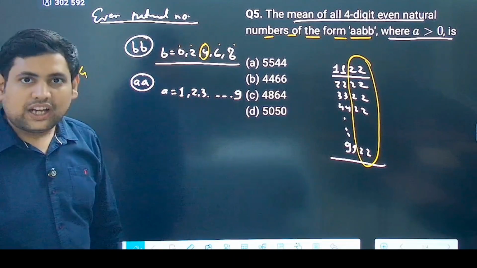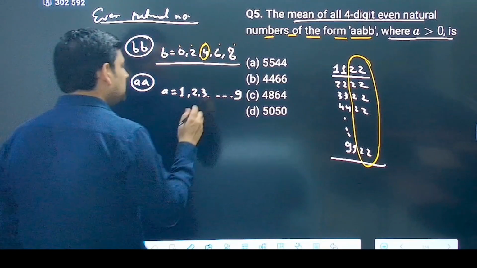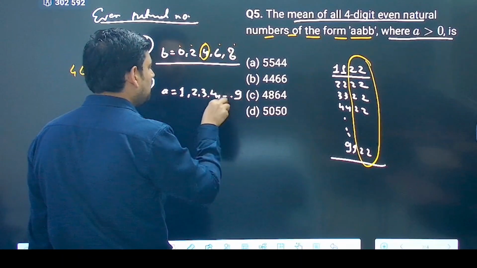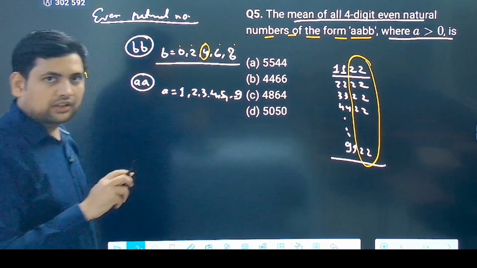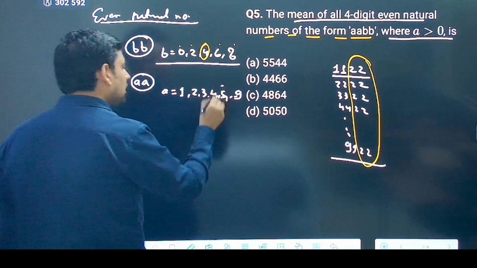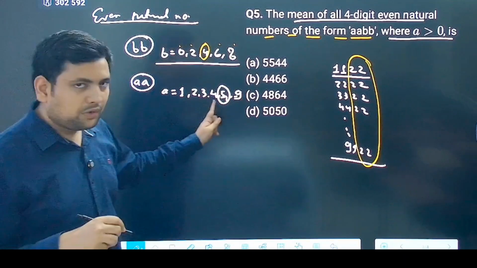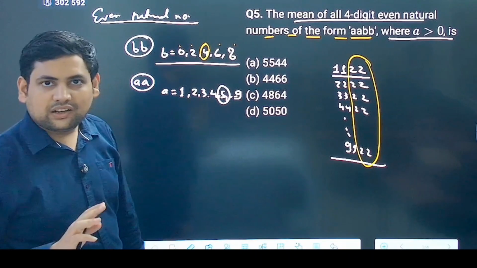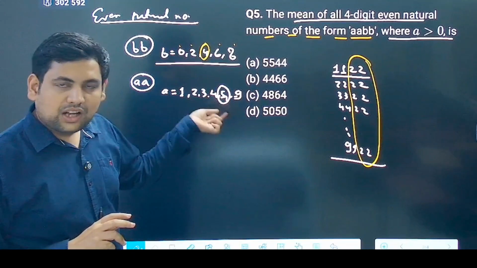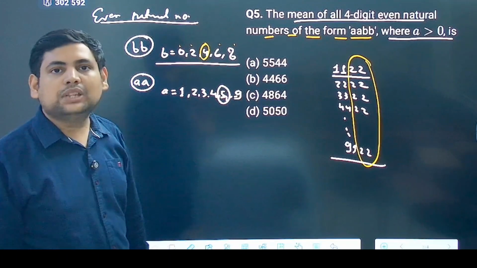Let's see A also, you can find out. So 1 to 9, again 9 numbers are there, correct? So 1, 2, 3, 4, 5 and goes on. What is the middle term? 5 is the middle term. 1 to 4 here, then 5, then 6 to 9 on the other side. By the same logic, 5 will be the mean.